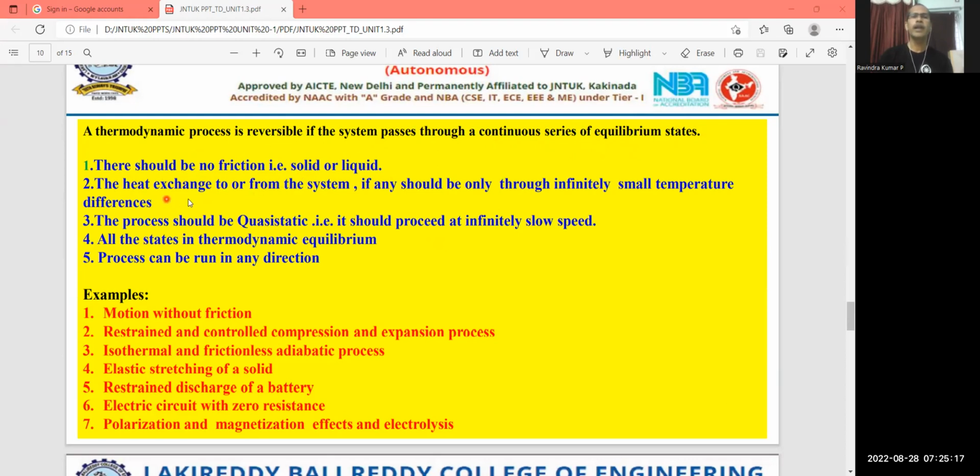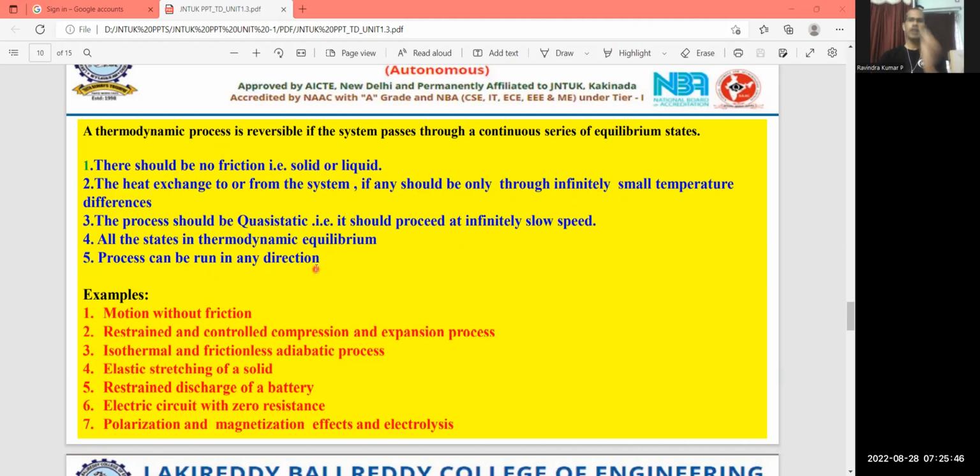Second point, the heat exchange to or from the system, if any, should be only through infinitely small temperature differences. Next, the process should be a quasi-static one. So it should proceed at an infinitely slow speed. So all the states are in thermodynamic equilibrium in a reversible process. So the process can be run in any direction.